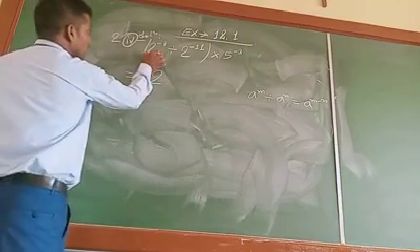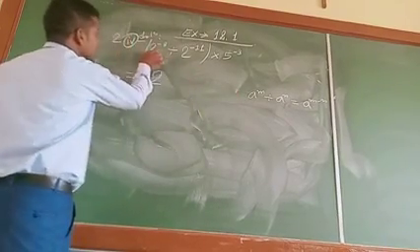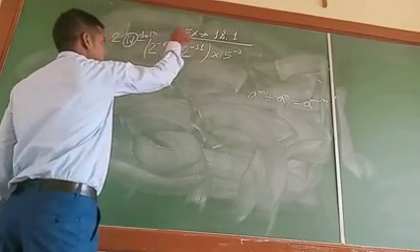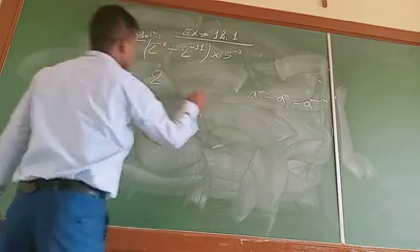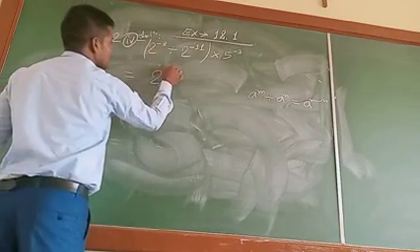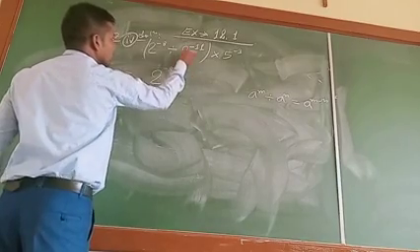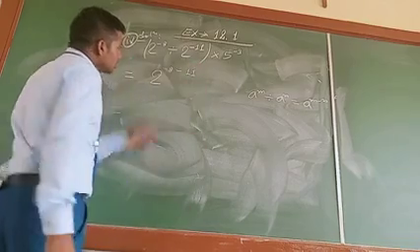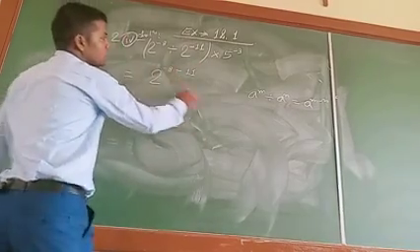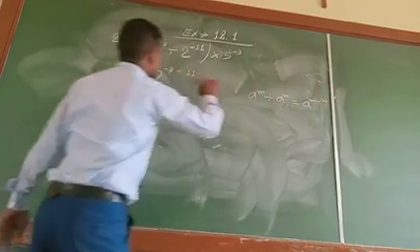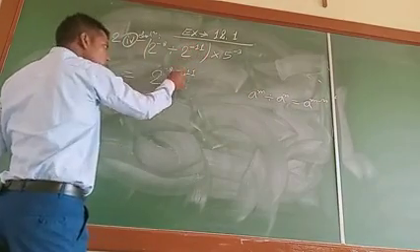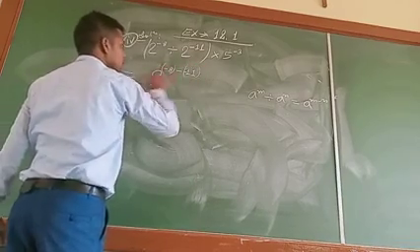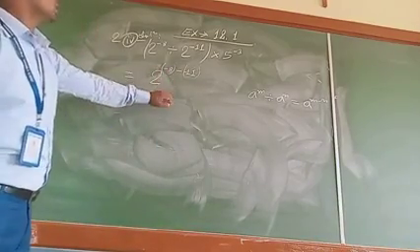You write, what is the value of a? The value of a is the base, 2, and then the powers are minus 8 and minus 11. If you have to subtract, first write the value of m. What is that? Minus 8. Then write the value of n. What is that? Minus 11. Now is it correct? No, because this is the minus sign of the formula only, but 11 has its own minus sign. So you have to write within brackets so that you will not make any mistake. Means now it is written correctly.